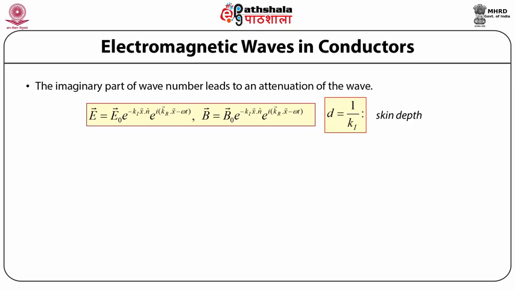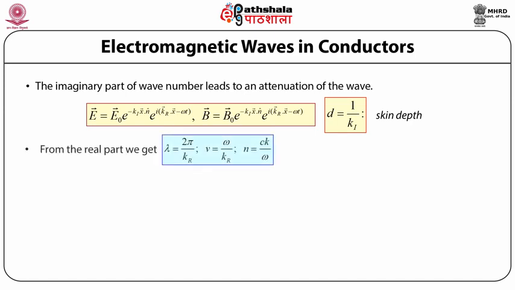The skin depth d is defined as d equals 1 divided by k imaginary. It is the distance at which the amplitude of the wave is reduced to 1 by e of its original value, and is a measure of the distance up to which the wave penetrates into the conductor. The real part of k determines the wavelength, the phase velocity and the refractive index.